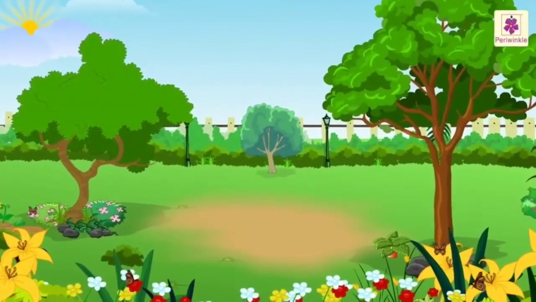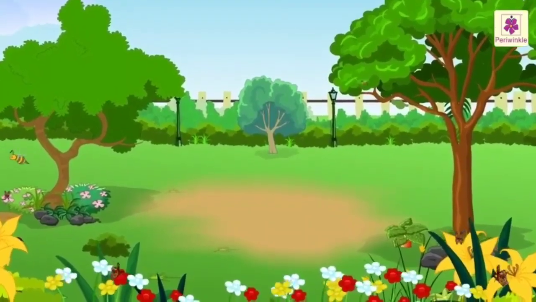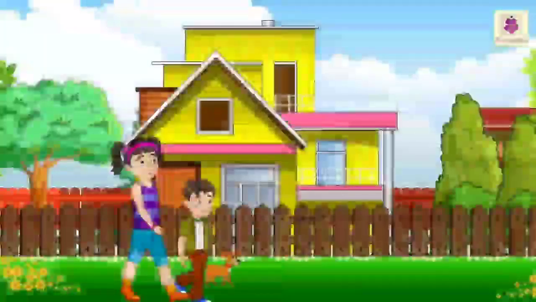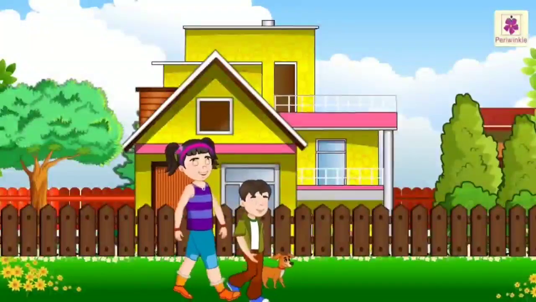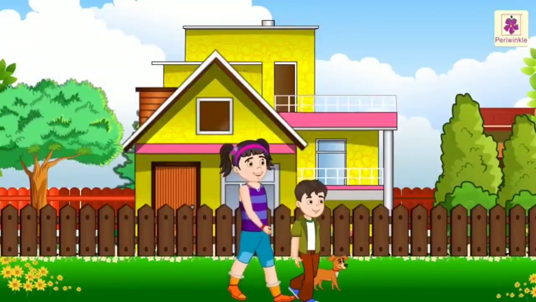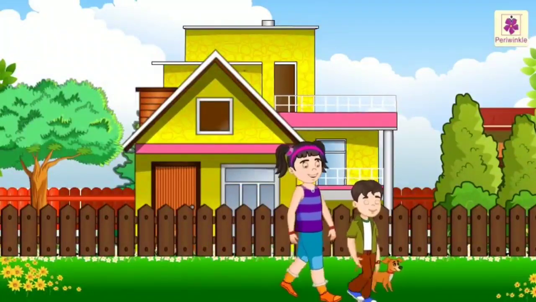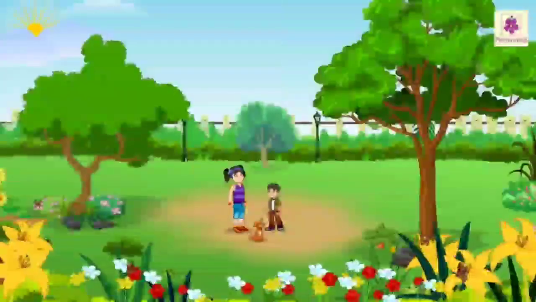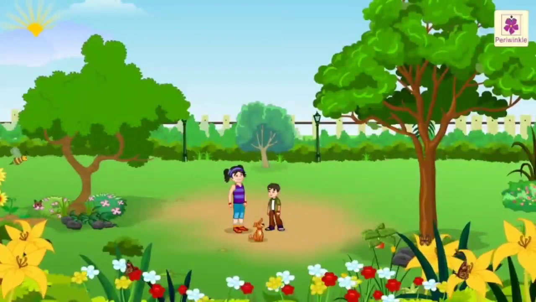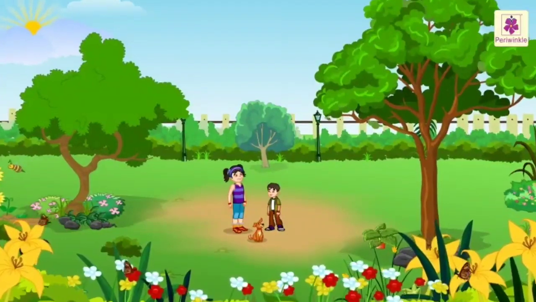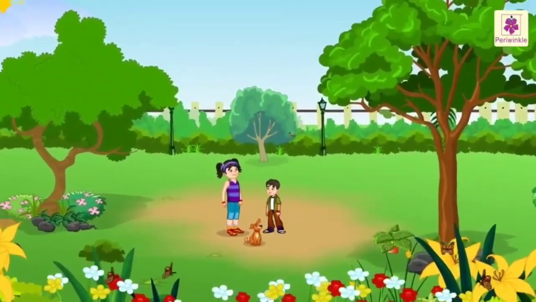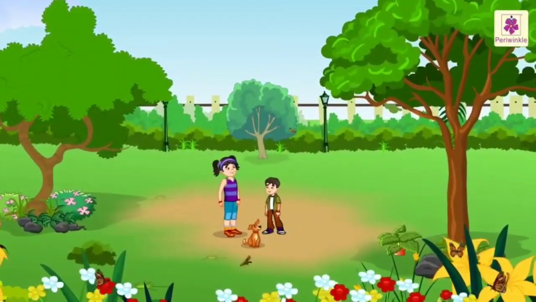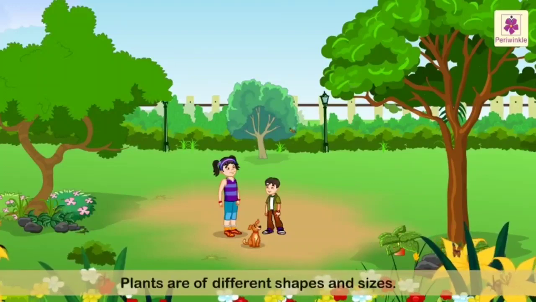There is a park behind Arman's house. Arman and Arzu go there for a walk every morning with their dog Ginger. There are many plants in the garden. Do they all look the same? No. Plants are of different shapes and sizes.